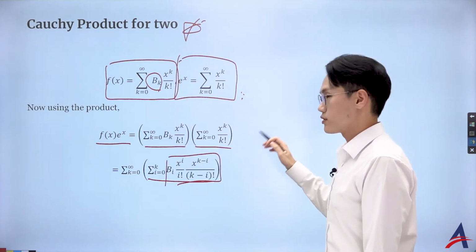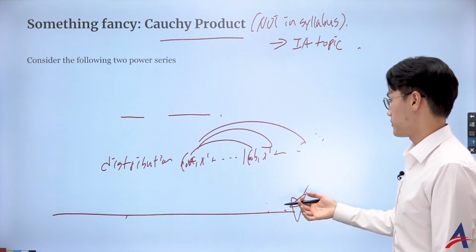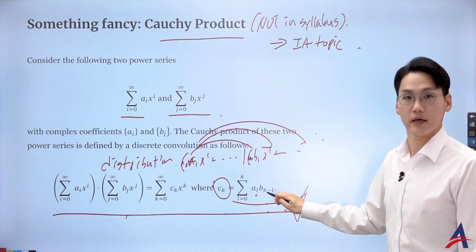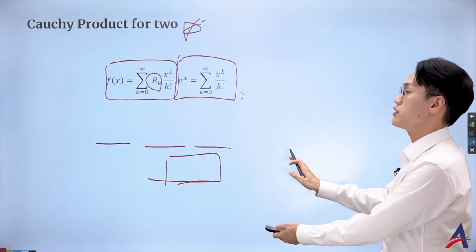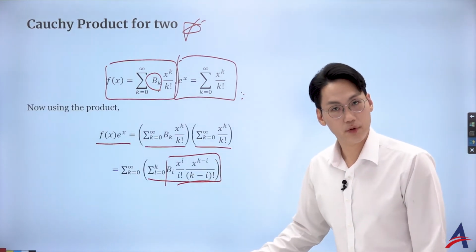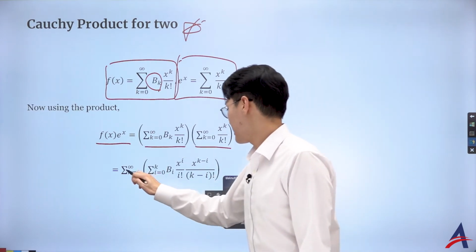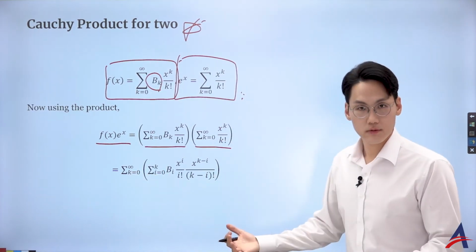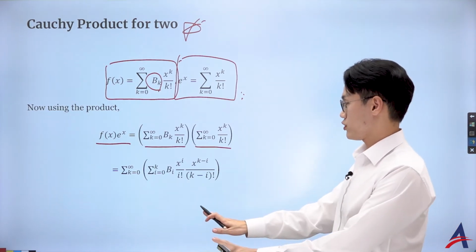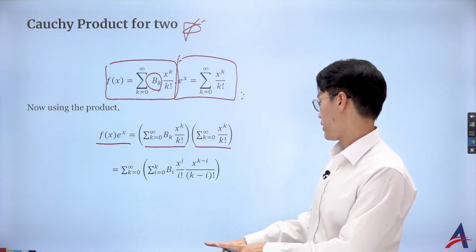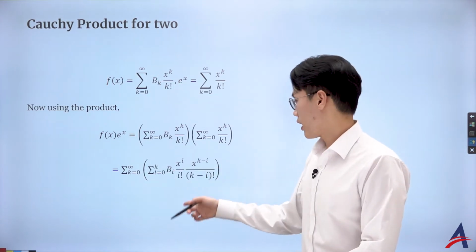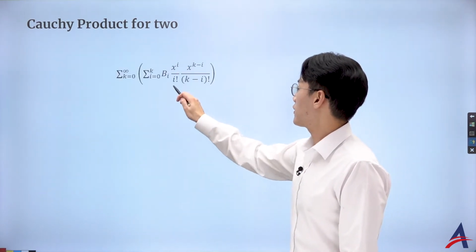If I quickly remind you again, it looks like this. The c_k represents the sum of a_l b_(k minus l), and that's what you see here. It is really a_l b_(k minus l). Okay, so I'm using the Cauchy product, and what I'd like to do is to see any similarity, any familiar expression here. What I want you to do is pay attention to this. Where have we seen that before?